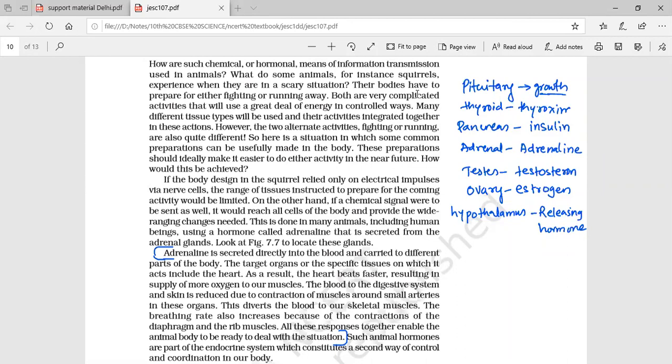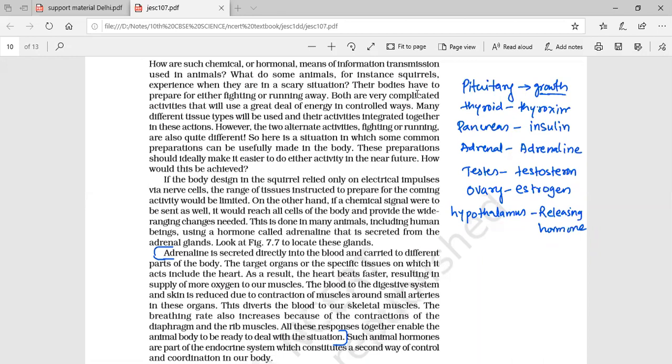Then endocrine glands in detail. In our body, very few endocrine glands have been explained to you. There are many more glands present, but they have not been explained. Whatever is explained I have listed here: pituitary, thyroid, pancreas, adrenal, testes, ovaries, and hypothalamus. Only these glands are explained in the textbook. So these six or seven glands you have to remember, but at least you should know the remaining ones and their functions also. First is starting with pituitary.